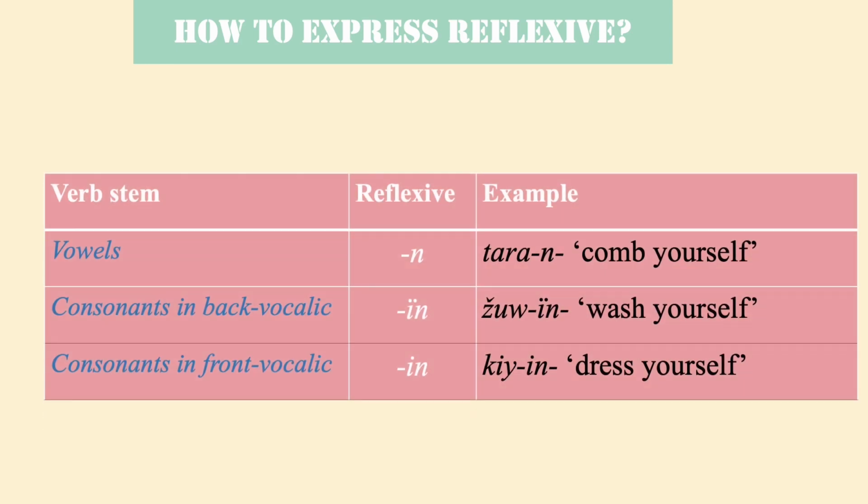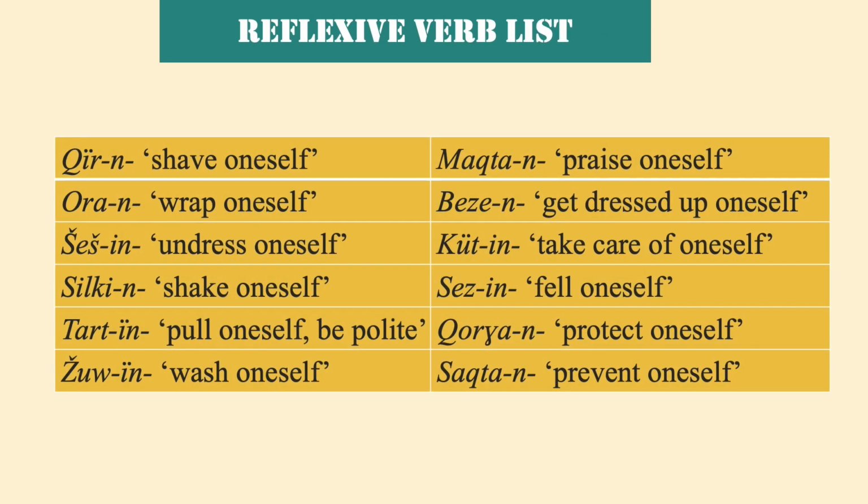In Kazakh, the reflexive voice is expressed by adding the endings -ын, -ін, -н to the verb stem. In particular, if the stem ends in a vowel, the variant -н follows it. Example, таран, comb yourself. When the stem ends in a consonant in back vocalic, the form -ын is used. Example, жуын, wash yourself. If the stem ends in a consonant in front vocalic, the form -ін appears. Example, киін, dress yourself.